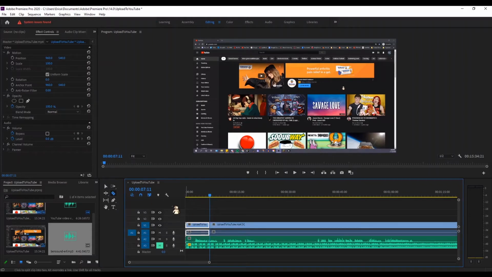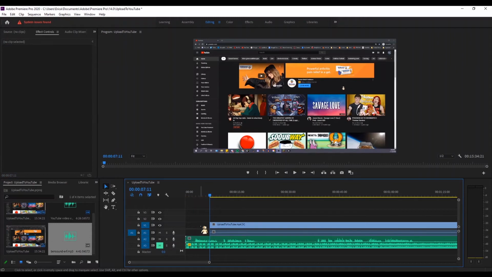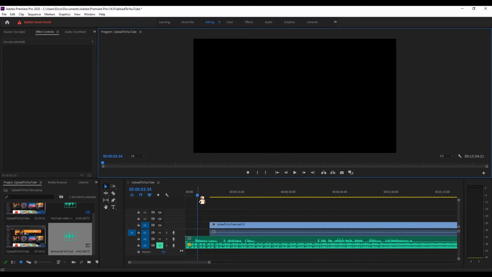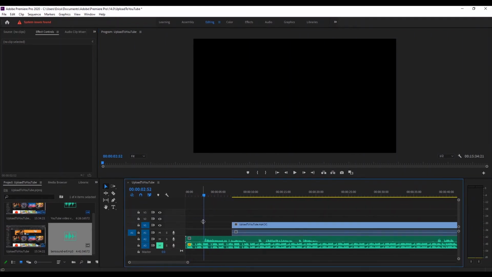Click wherever you want the clip to be split and then click the hotkey V or the mouse pointer tool and click the clip you want to cut and hit delete. You can also use the mouse pointer tool to drag video clips together for seamless transitions. You can also apply this to the audio.